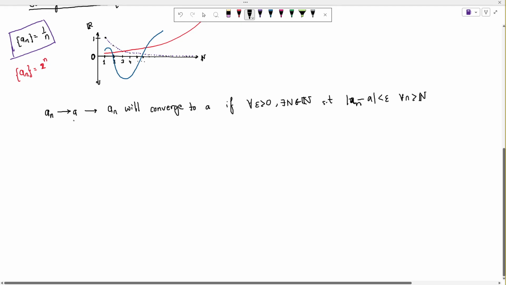So this is when a single particular sequence converges to a particular number. Now what do we mean when we say convergence of vectors? Well, this is almost entirely the same.